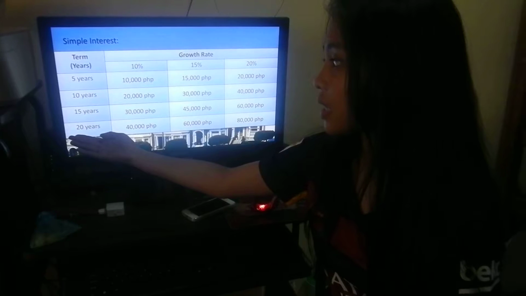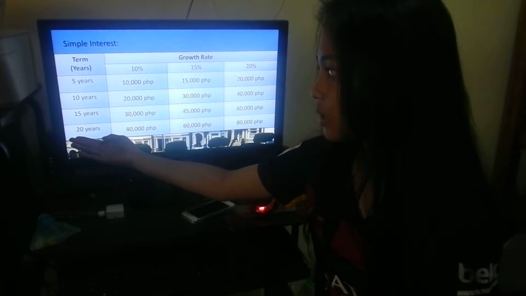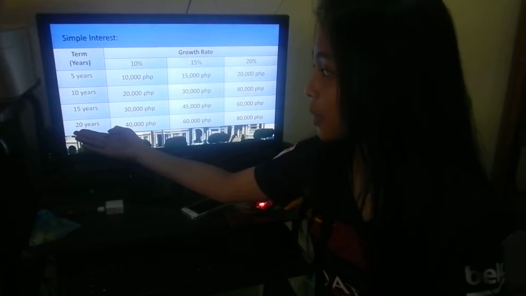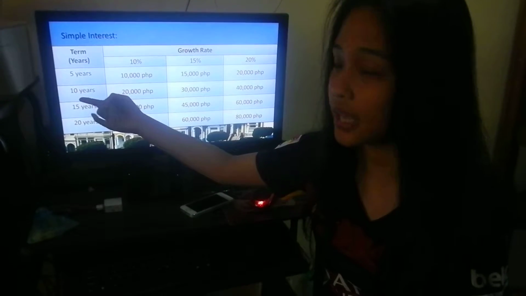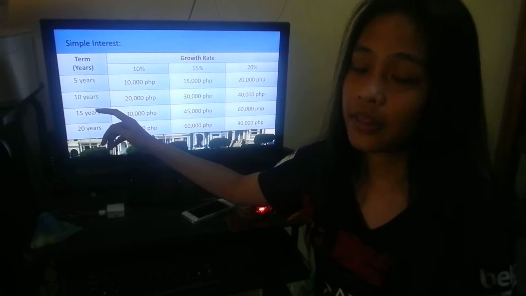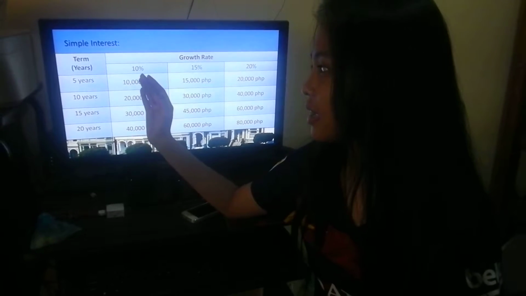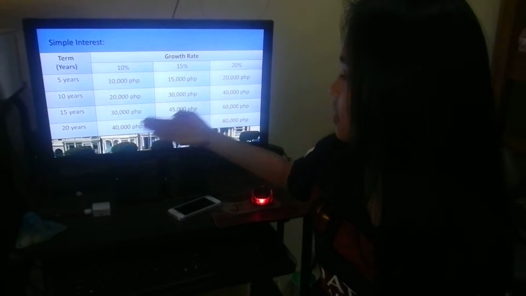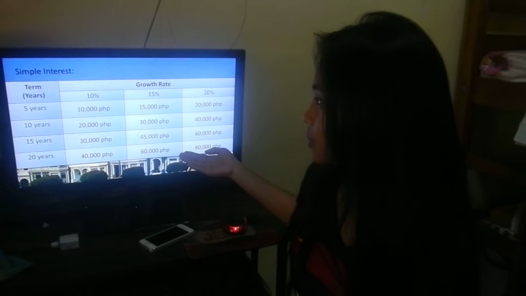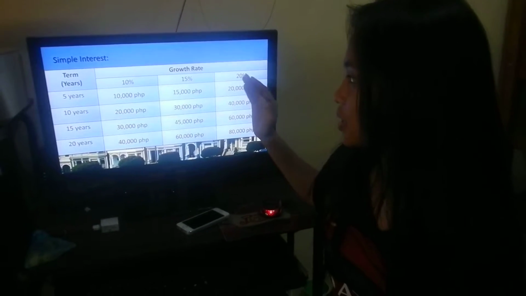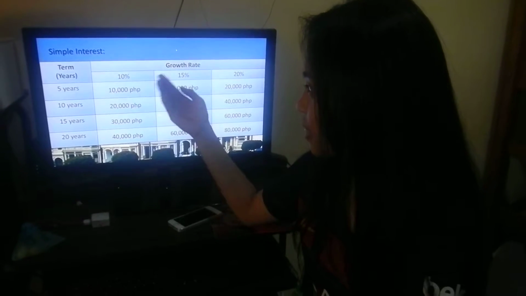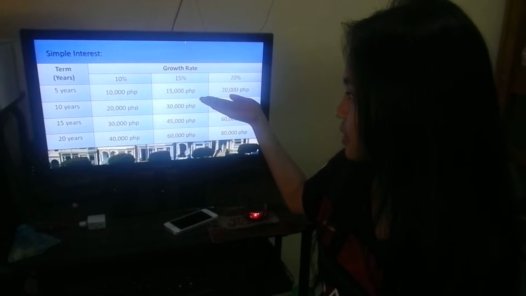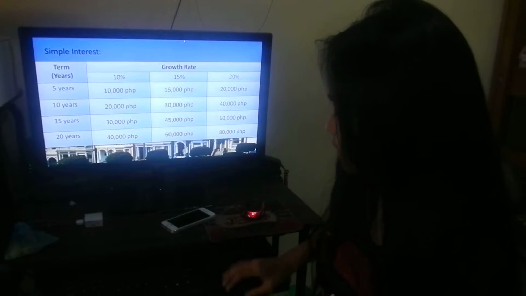So in this column here are the terms, or the years. In this term, there are 2 terms, the short term and the long term. The short term consists of 10 years and below. On the other hand, the long term consists of 11 years and above. In the second, third, and fourth columns is the growth rate, which consists of 10%, 15%, and 20%. So as you can see, this is the result of the simple interest.